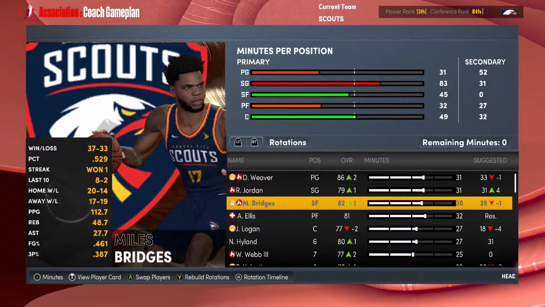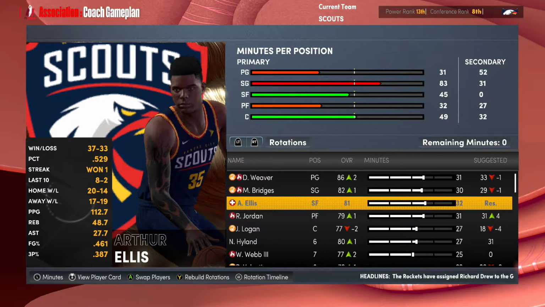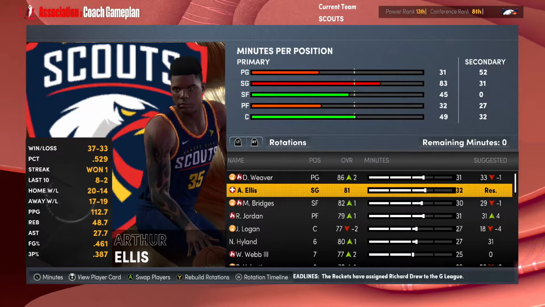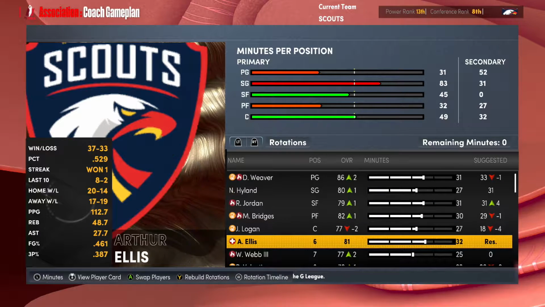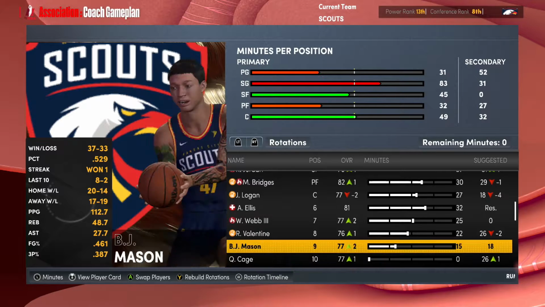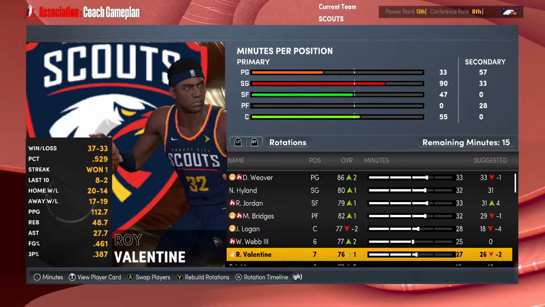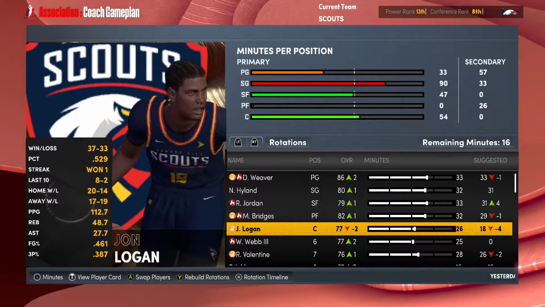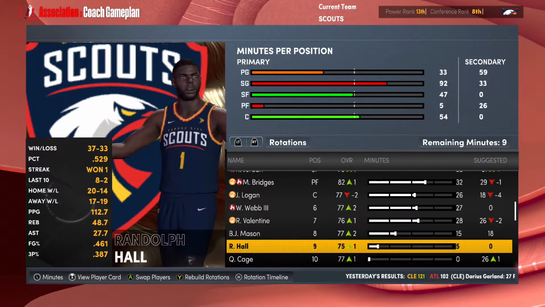Bridges playing power forward. Then I'll put Jordan as a shooting guard, and I'll put Highland back in the starting lineup. And then that means that I'll probably have to give maybe Randolph Hall some playing time. That's probably what will end up happening here. We'll do that while we're looking a little bit. We'll give Wade Webb some more playing time, and we'll give the rest to Randolph Hall.